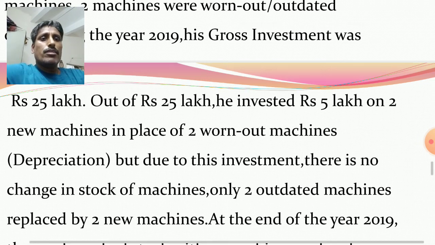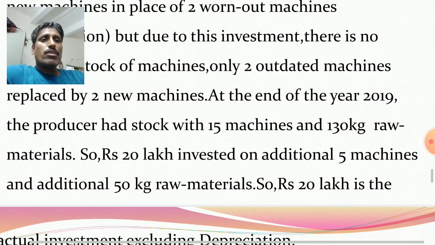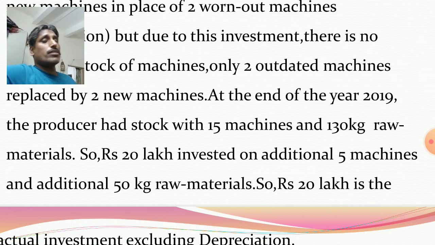Stock remains the same, but due to this investment, there is no change in the stock of machines. At the end of the year 2019, the producer had stock with 15 machines and 130 kg raw materials. So rupees 20 lakh invested on additional 5 machines, and additional 50 kg raw materials. So at the end, you see how many machines? 15 machines. Initially 10 machines.